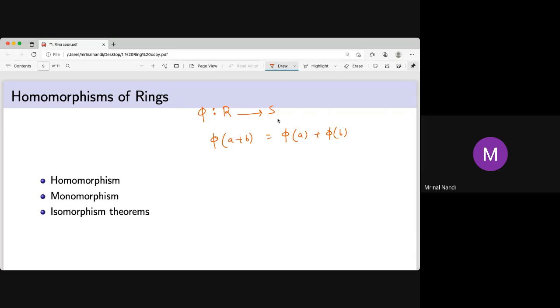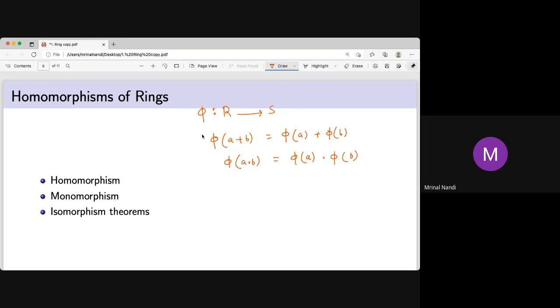In that case, the same elements a, b are both from R, and phi(a) and phi(b) are both from R. But still, the plus in phi(a+b) and the plus in phi(a) + phi(b) are not the same, because one is in R2 and the other is in R1. It is a different binary operation on the same set. This should be very clear, otherwise we get into a mess. Similarly, this multiplication is not the same, it is a different multiplication.